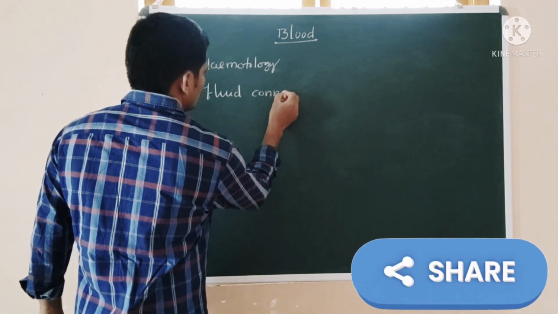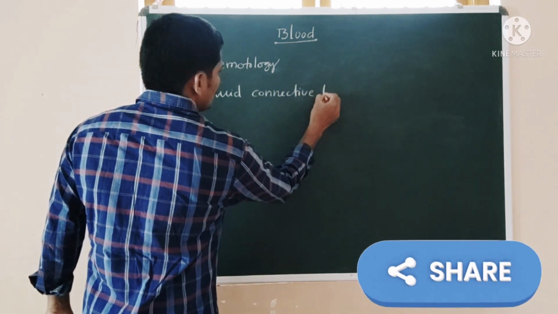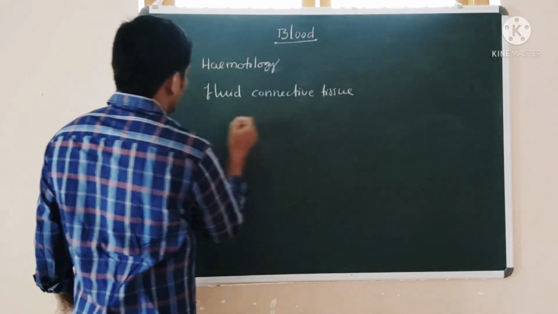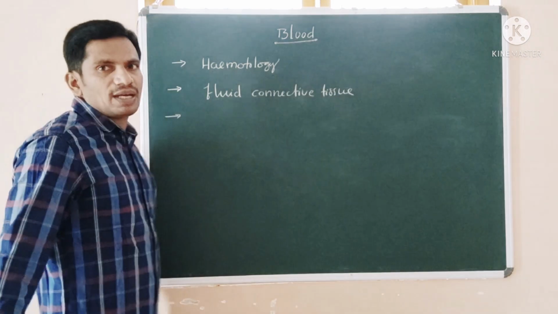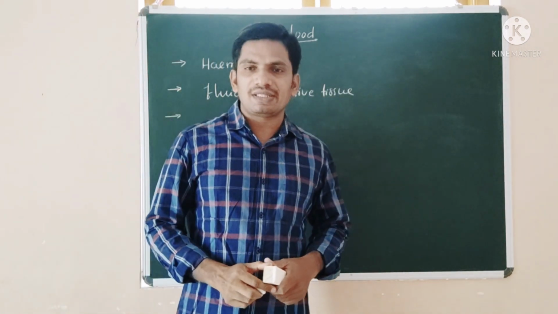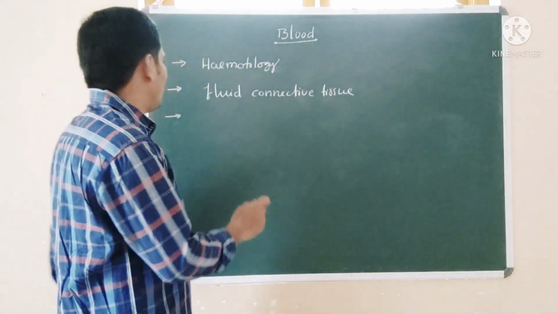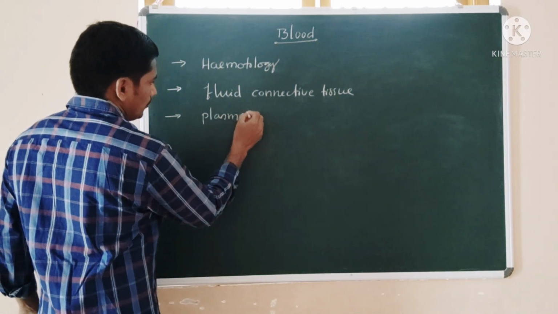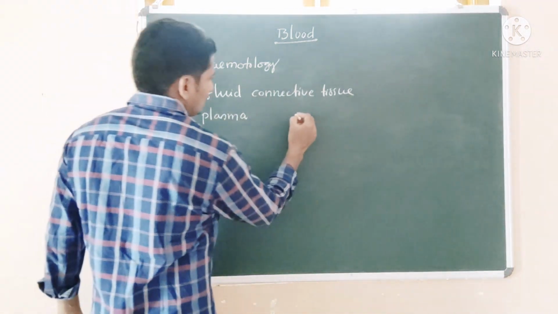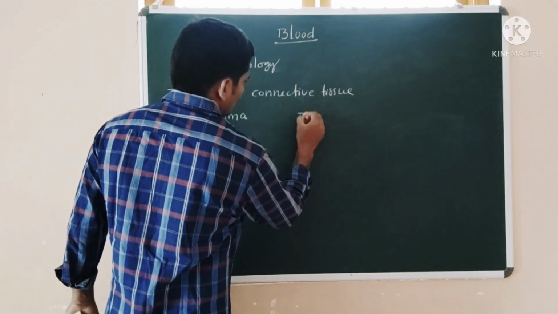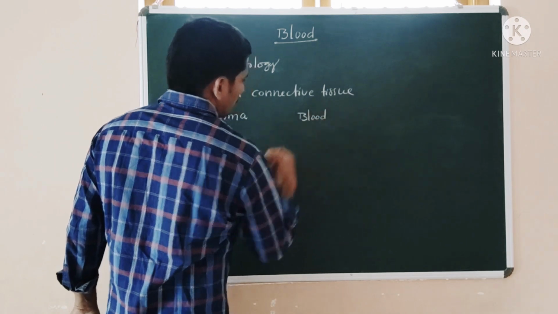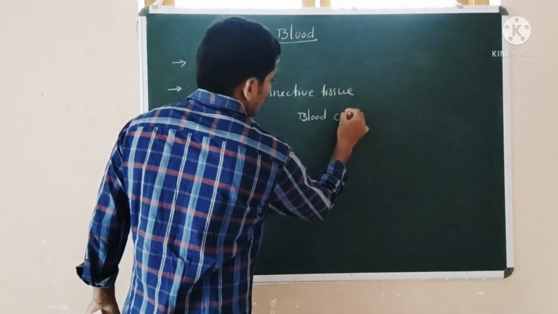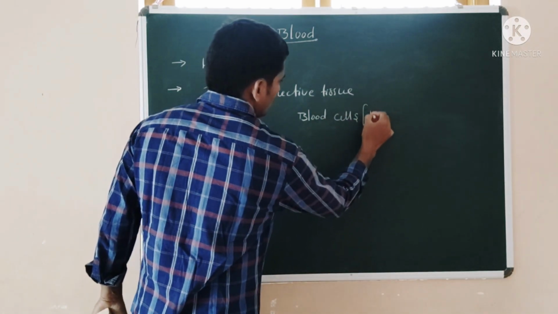fluid connective tissue. It consists of plasma and blood corpuscles. This is a fluid matrix, and the blood corpuscles we call the formed elements.